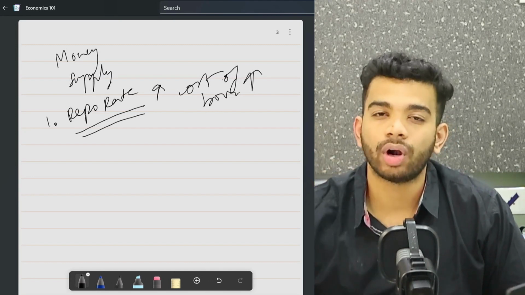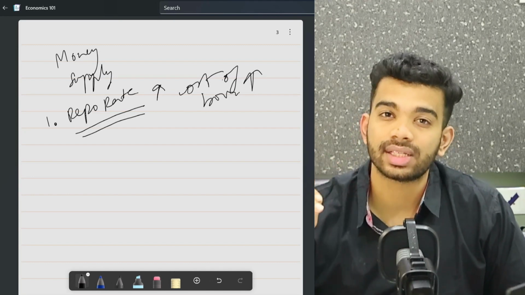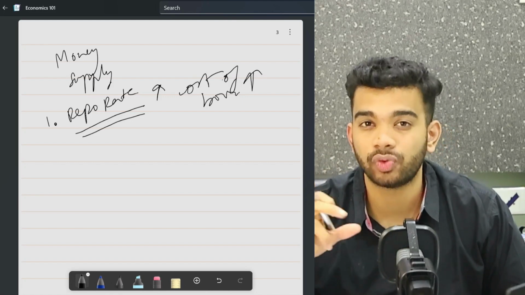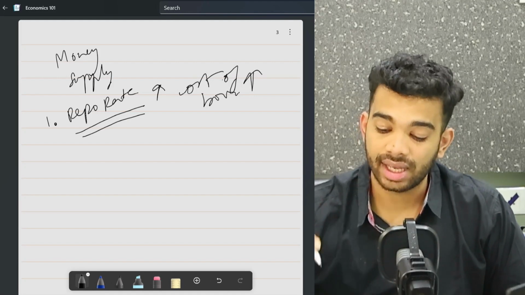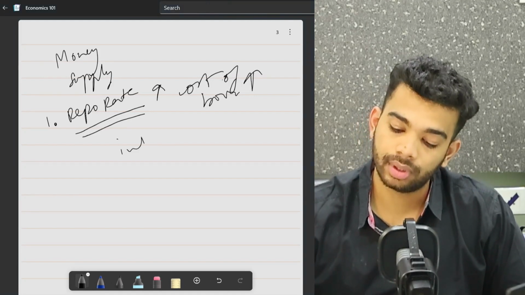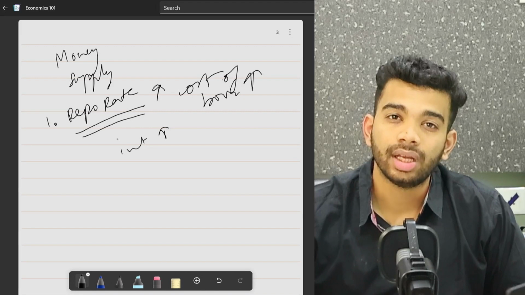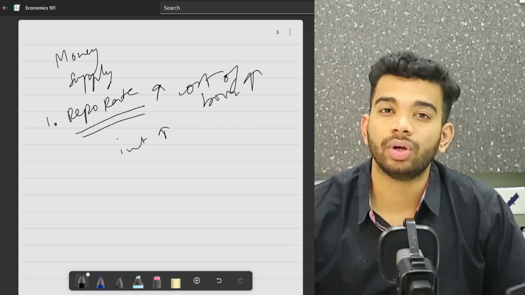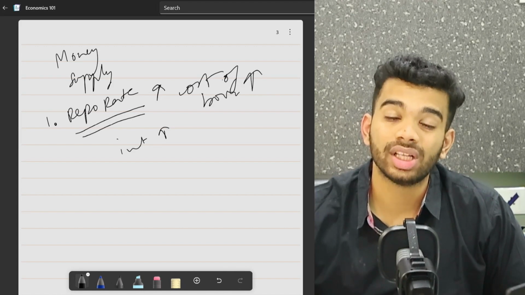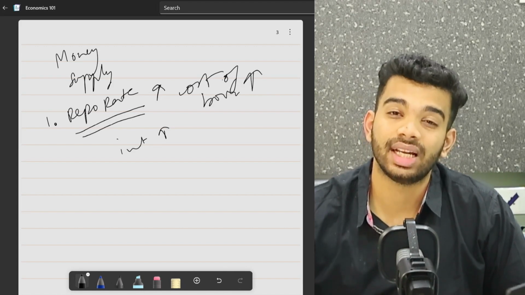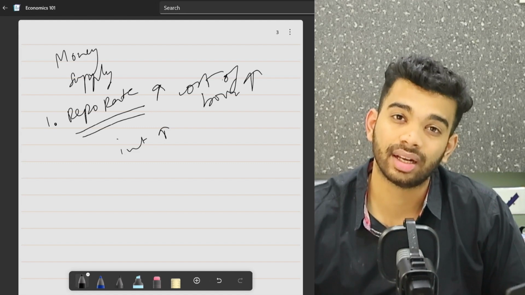So overall, the interest that is charged from everyone for borrowing money goes up. And what this does is, as the interest rates are going up in a particular economy, the demand for credit is going to dry up. Because right now, let's say I want to buy a house, but a loan is very, very expensive. I'm being charged, let's say, a 25 or 30% interest rate per year.